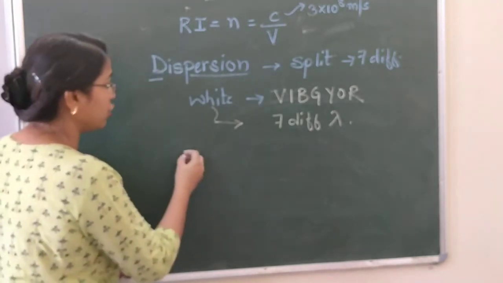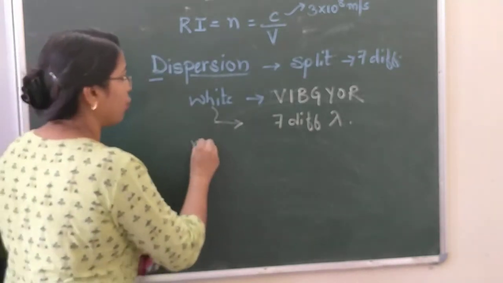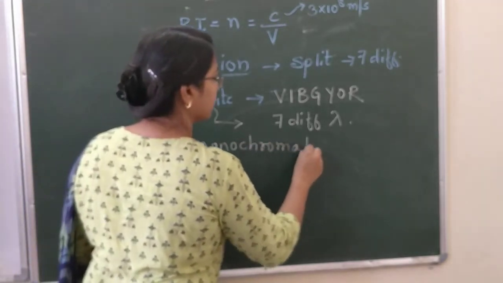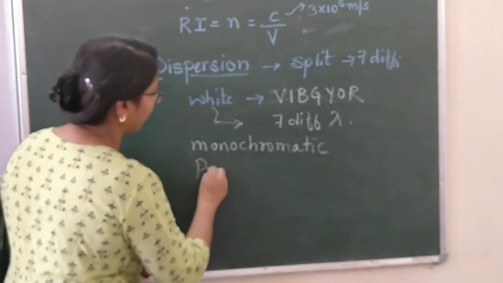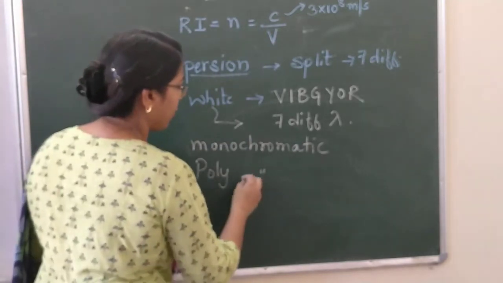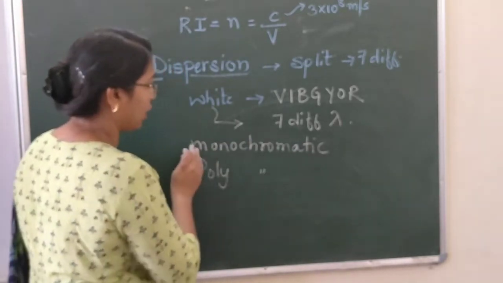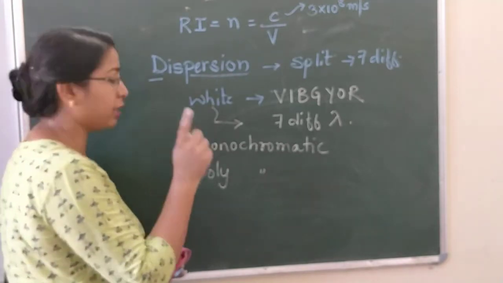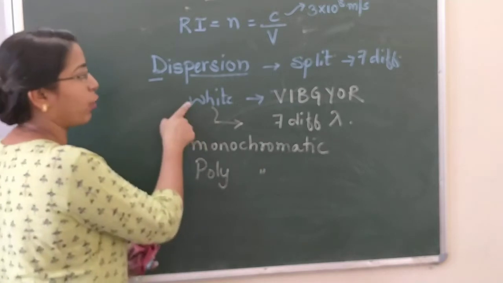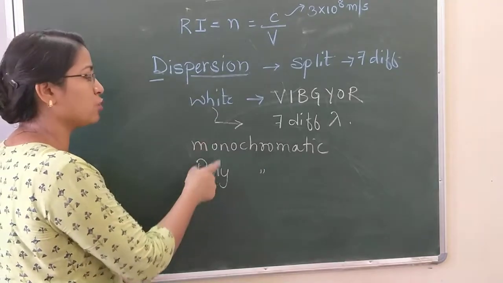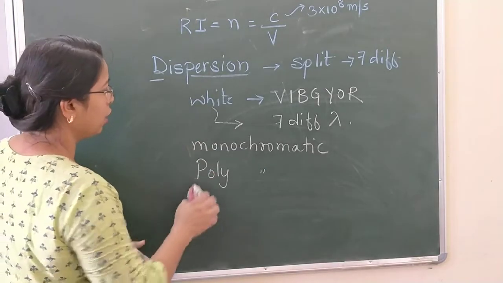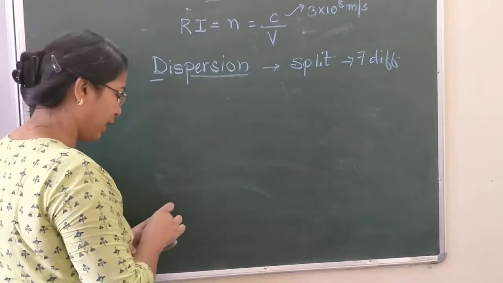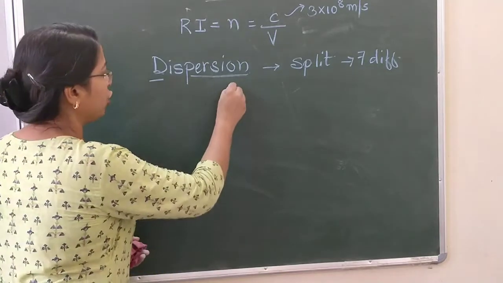Here we are going to make use of two more terms: monochromatic light and polychromatic light. Monochromatic light means light which consists of only one wavelength, and polychromatic light, just like white light, consists of many wavelengths, so it is called polychromatic light. White light is an example of polychromatic light.